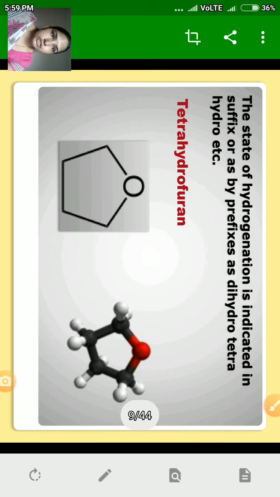The state of hydrogenation is indicated in the suffix or by prefixes such as dihydro, tetrahydro, etc. In a 5-membered heterocyclic ring, if there is saturation, that is an addition of hydrogen, this addition is indicated by using prefixes like dihydro if 2 hydrogens are added. If the total ring is saturated, with 4 hydrogens added, then it is called tetrahydro. For example, tetrahydrofuran. In tetrahydrofuran, 4 hydrogens are added and there is no double bond.